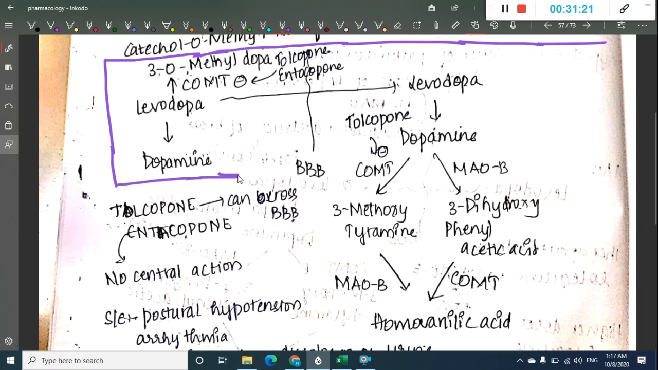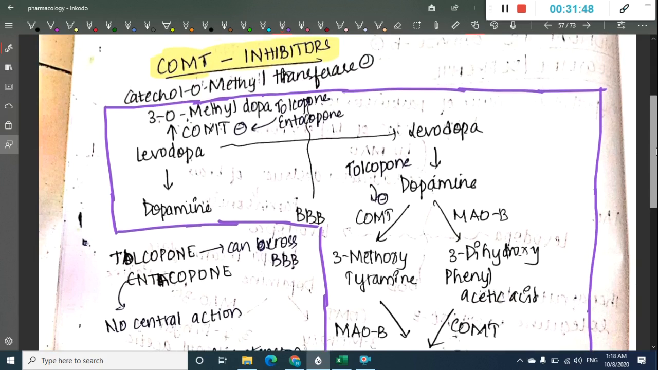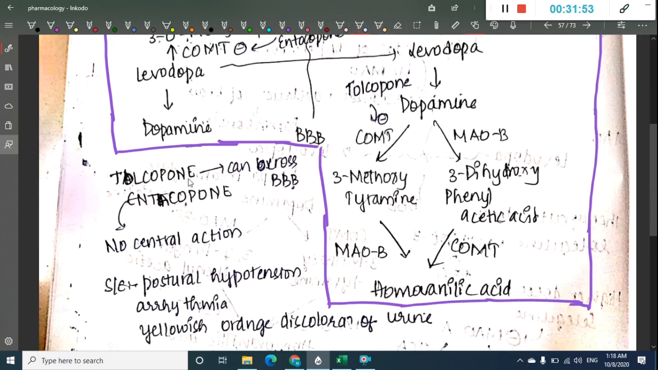Now this levodopa, after crossing the blood-brain barrier and entering the brain, gets converted to dopamine. This dopamine also is degraded by two ways. One, in the presence of catechol O methyltransferase, and the second pathway is in the presence of monoamine oxidase B. So these drugs will act on catechol O methyltransferase. The drugs include tolcapone or entacapone.